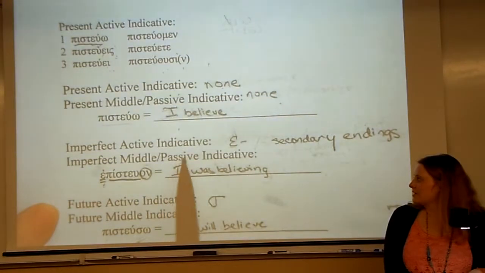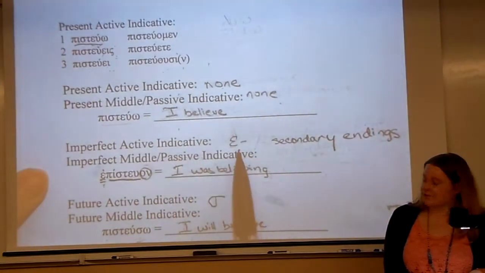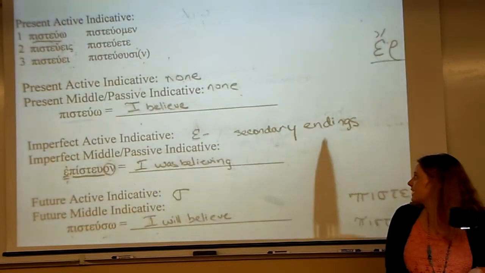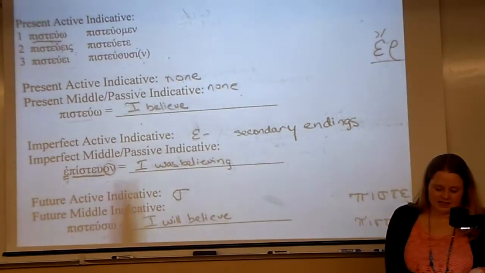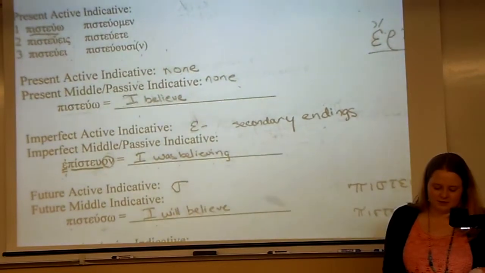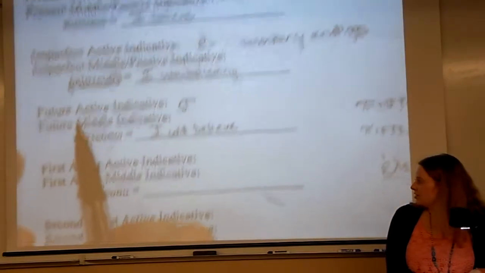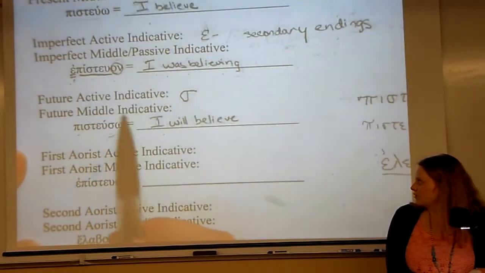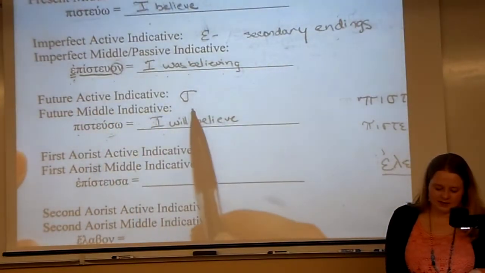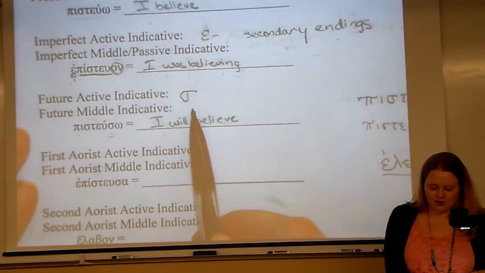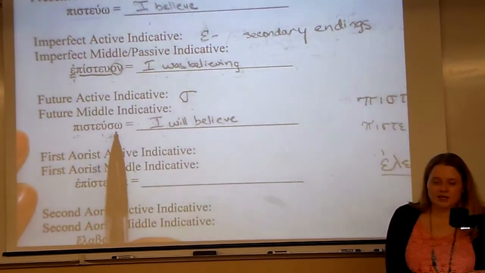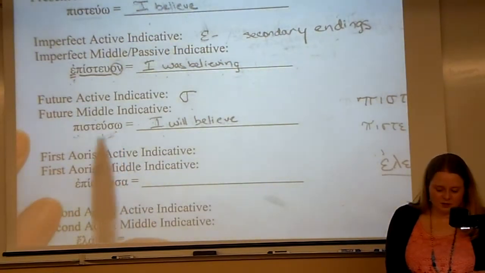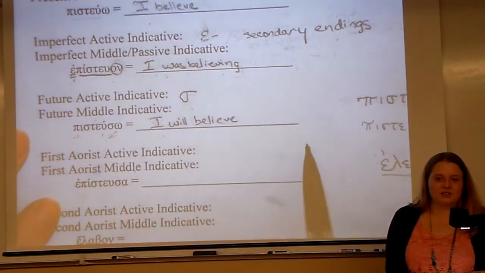Pisteuo means I believe. We looked at the imperfect active indicative, and it has these characteristics. It has an epsilon augment. It has the secondary endings. So here it is. Here's the stem, the same as the present. Here's the epsilon augment, and here's the secondary ending. It could be translated, I was believing. The last time we talked, we thought about the future active indicative and future middle indicatives. These have this characteristic, a sigma in the middle. Pisteu, there's your stem. The sigma of Missouri is marking the future, pisteuso, so I will believe.